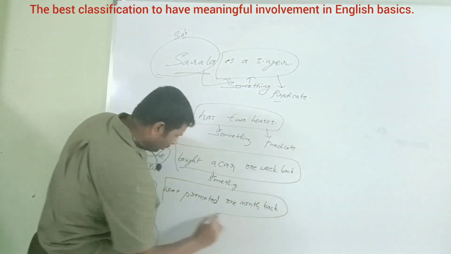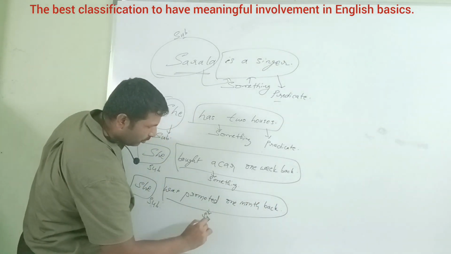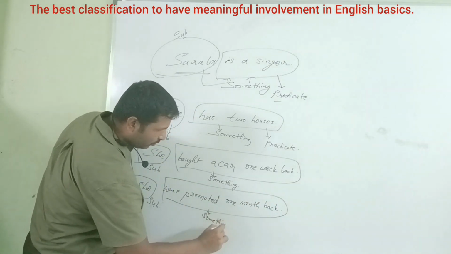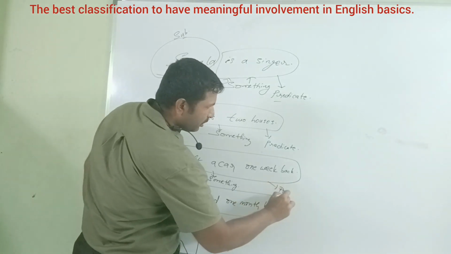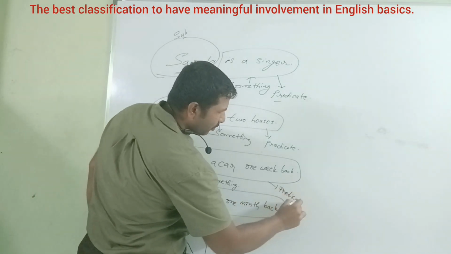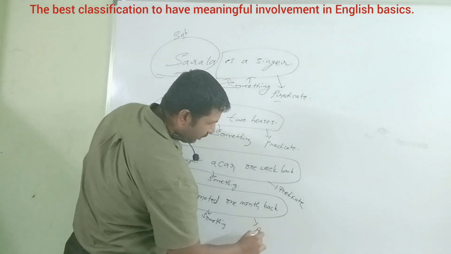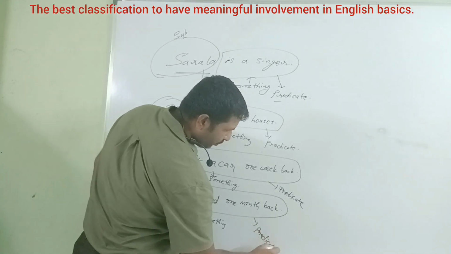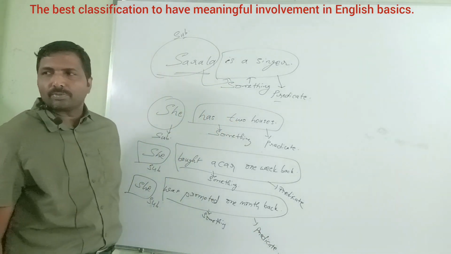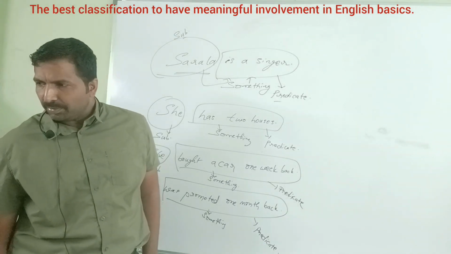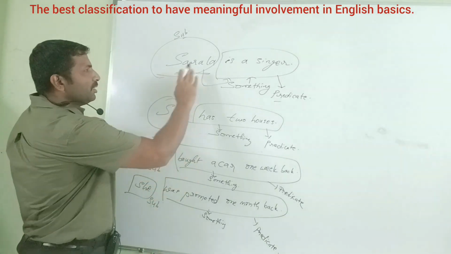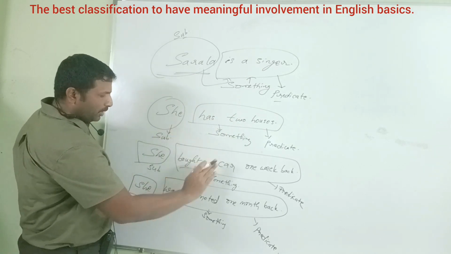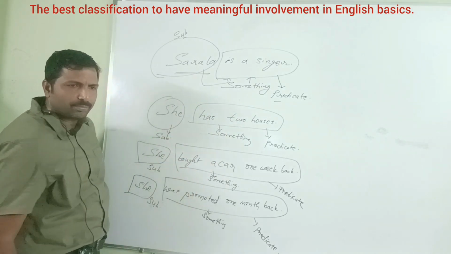The predicate is this. Something about the subject. This is the predicate. Subject, predicate; subject, predicate.